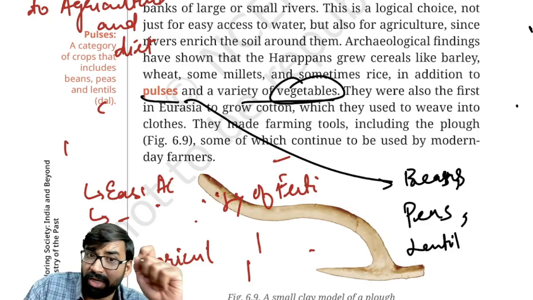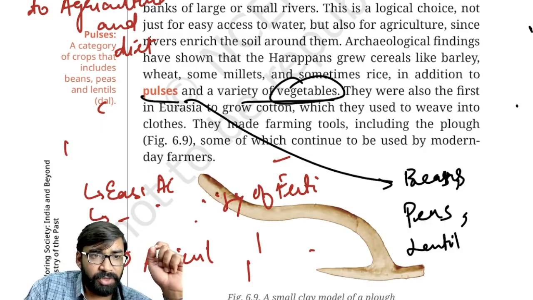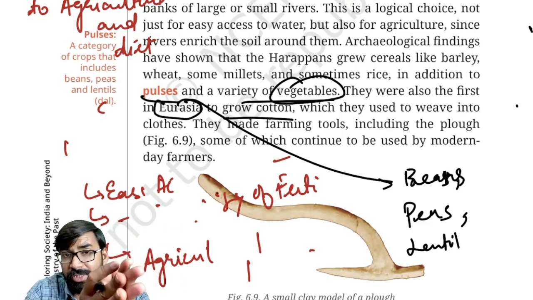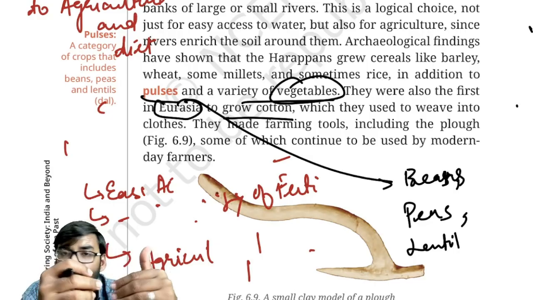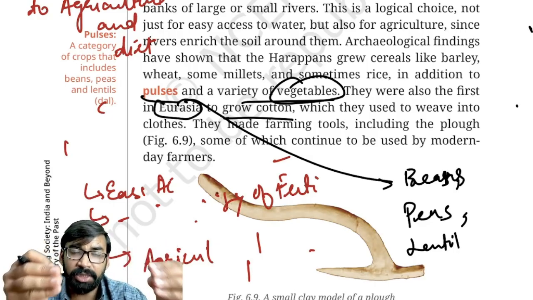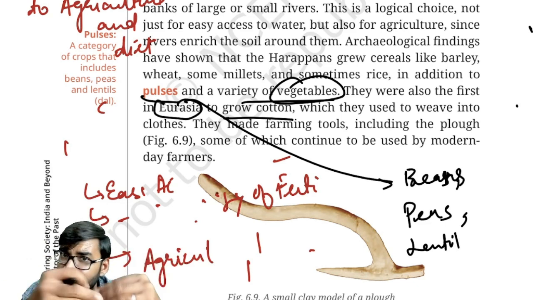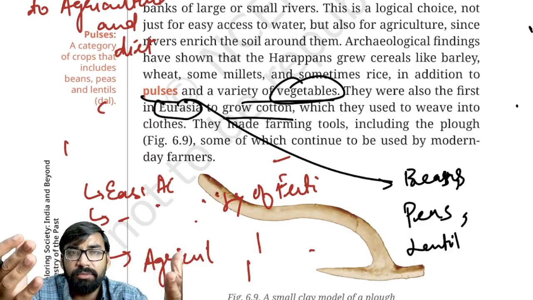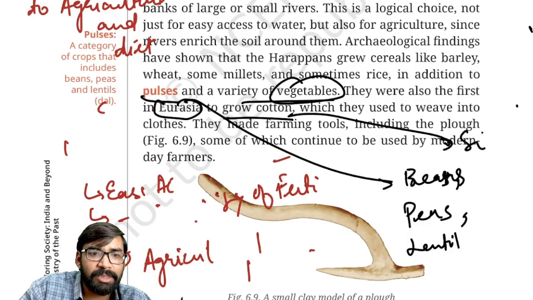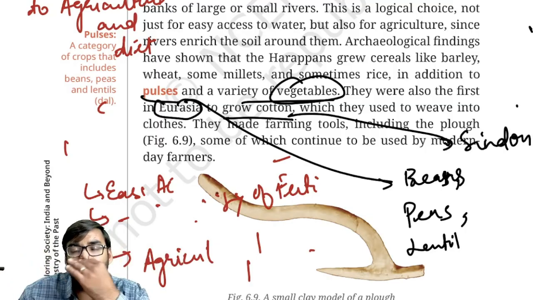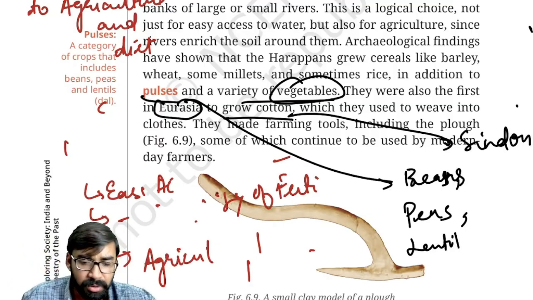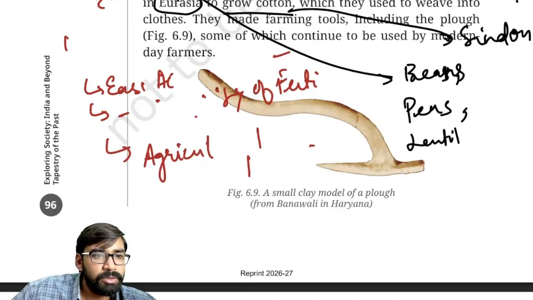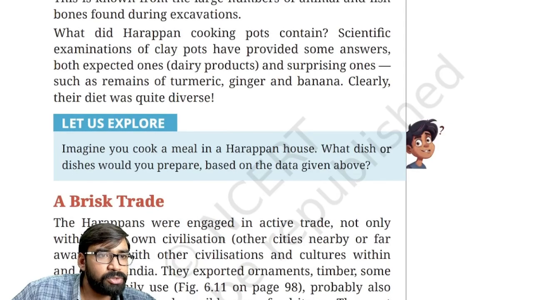And the most important development was that Harappan people were also the first in Eurasia to grow cotton on a large scale. So remember this thing, Harappan people used to grow cotton in the northwest Sindh region. Clear? Cotton as a crop used to be cultivated in the Sindh Valley. So outsiders used to call cotton Sindan, a crop which is grown in the Sindh Valley. Fine? Okay. Now, another important thing was domestication of livestock also. So now we'll try to understand this thing also.